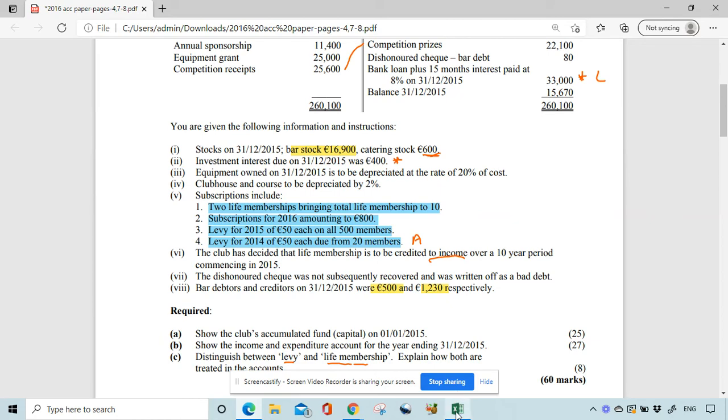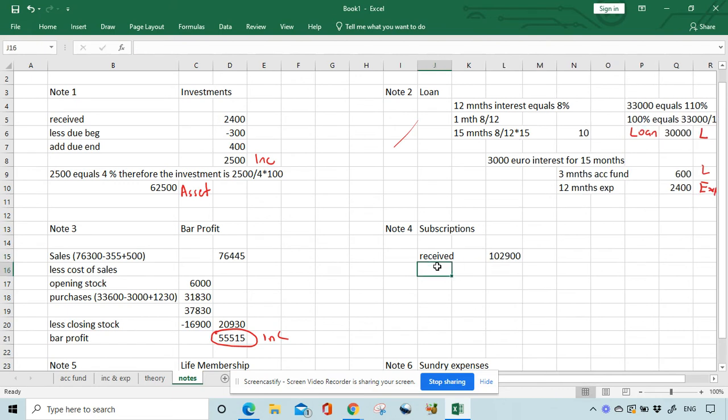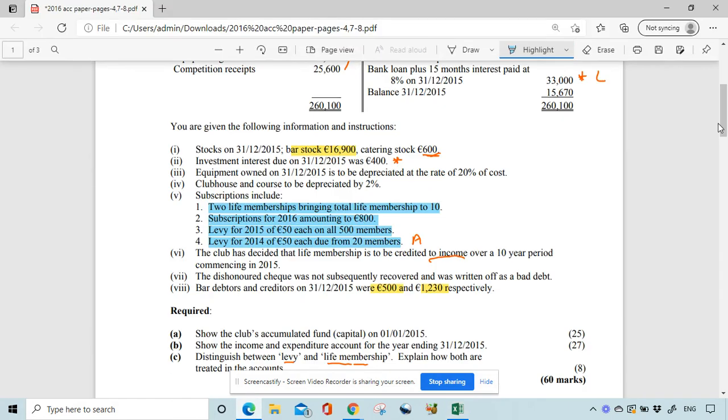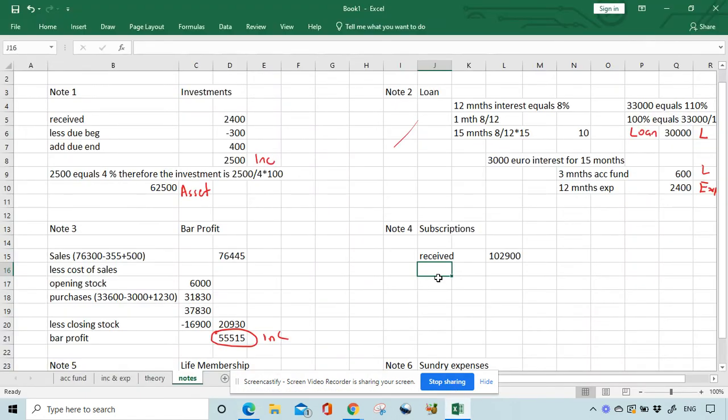So this is how we deal with these things. So first of all, we received 102,900. Then we had prepaid at the beginning. So up the top, we'll deal with that first. Prepaid at the beginning, 1,400. So we are going to add that.